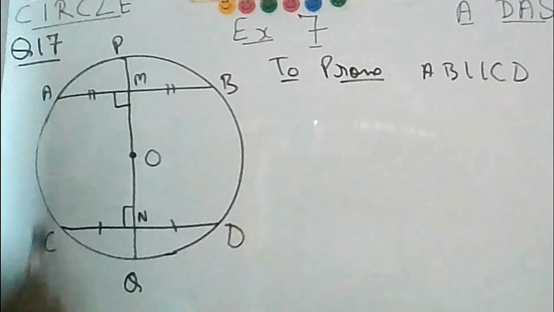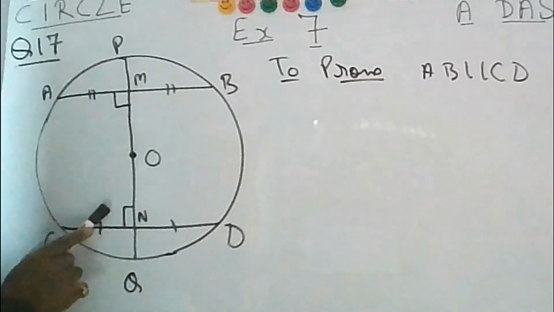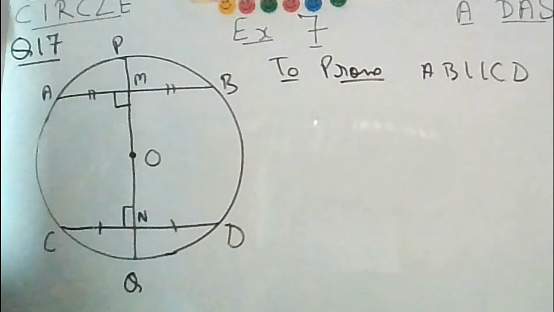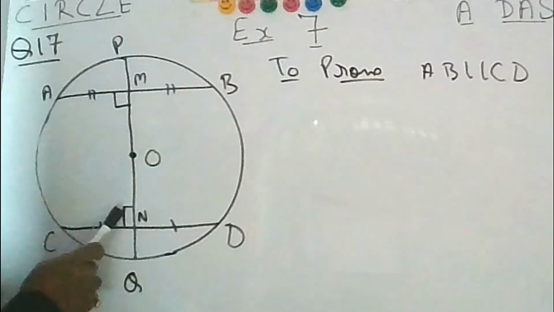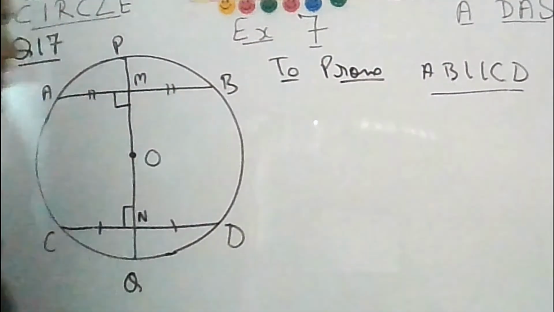So what you can see? You can see that the interior angles on the same side of the transversal are supplementary, 90 degree plus 90 degree. And hence you can say that AB must be parallel to CD.